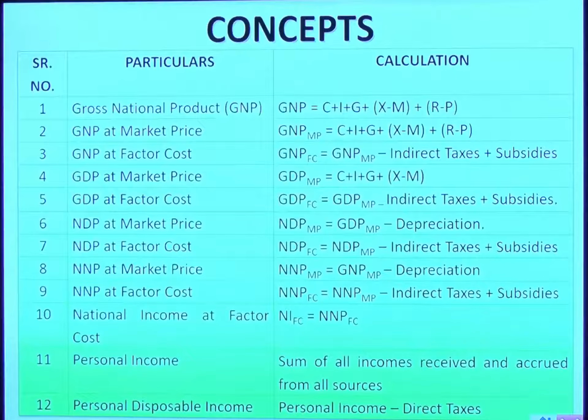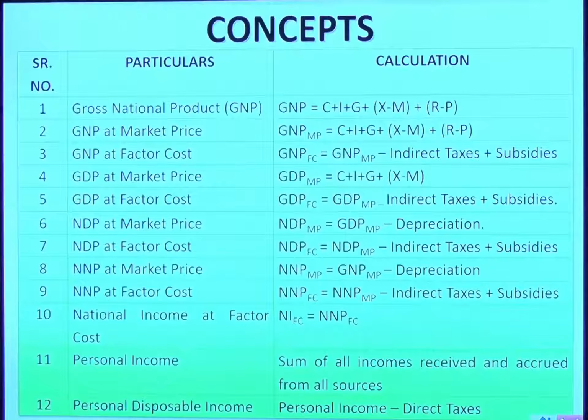For example, someone has invested something in US bonds, then he will get some interest or dividend on it. That is receipt from abroad. P is payment to abroad. For example, if an American invested some amount in India, then the Indian company will have to pay interest to him. So that is payment abroad. So C consumption, I investment, G government expenditure, export, import, R for receipt from abroad, P for payment to abroad. So let's start understanding these concepts in detail.